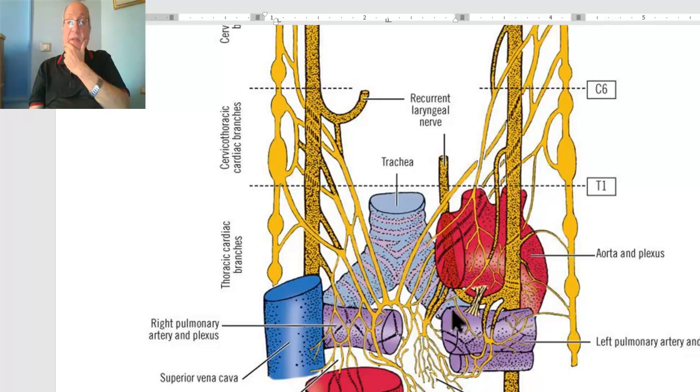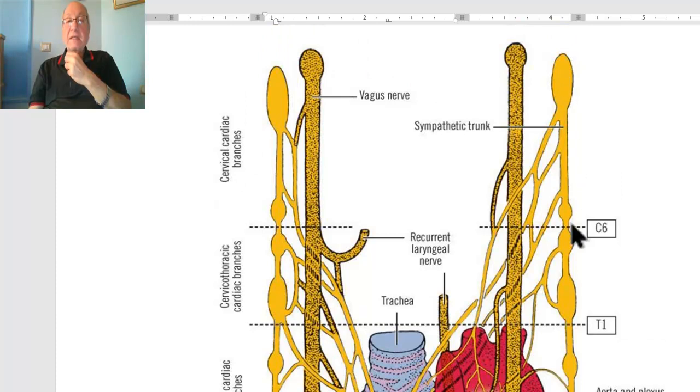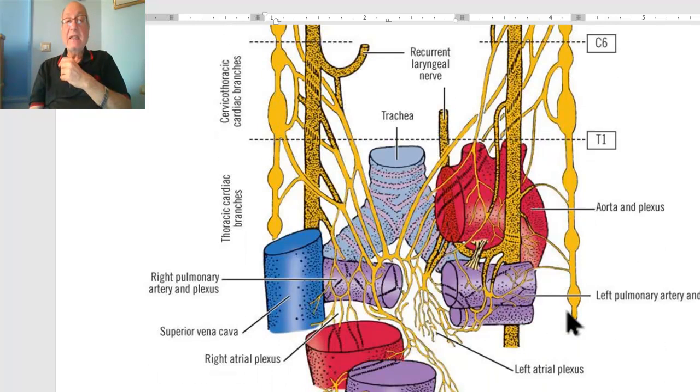These preganglionic fibers enter the sympathetic chain, and these preganglionic fibers relay in the 3 cervical sympathetic ganglia and in the upper 5 thoracic sympathetic ganglia.